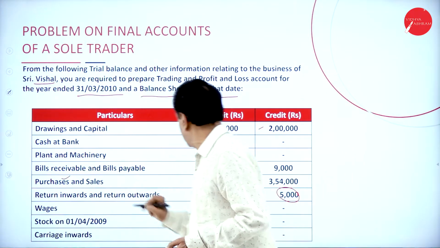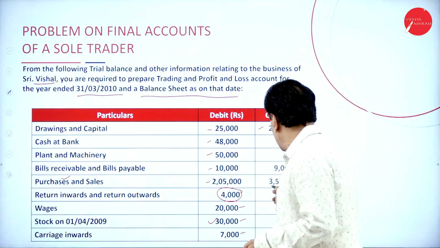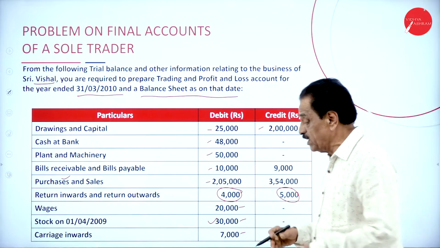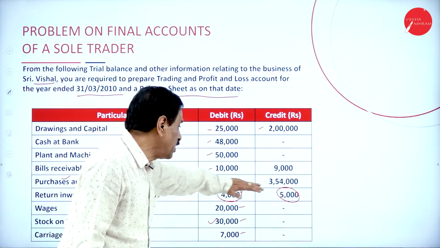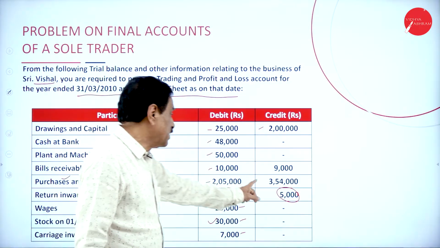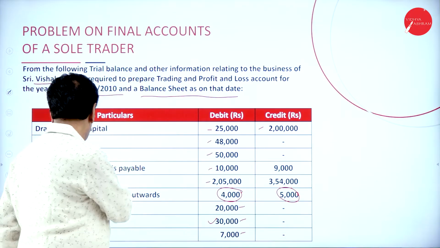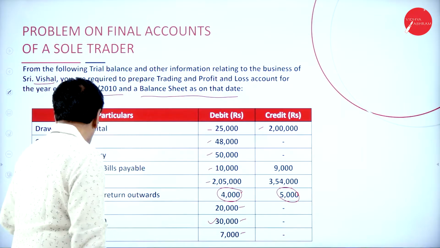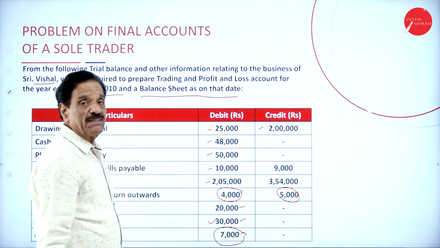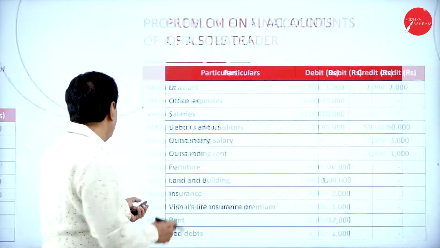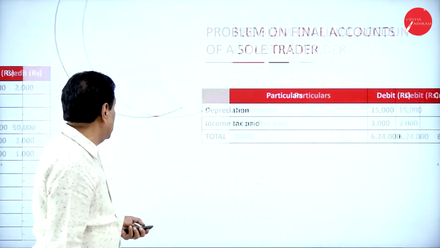What's your purchases here? 2,05,000. How much return? 5,000. What's your sale? 3,54,000. See that? What's your purchases? 2,05,000. How much return? 5,000. Then sales 3,54,000, return 4,000 is there. Have you got the carriage inward here? Carriage inward will come on the trading account debit side. Then have you got the wages? See that? No wages is there. If there is wages, that will come in the trading account.